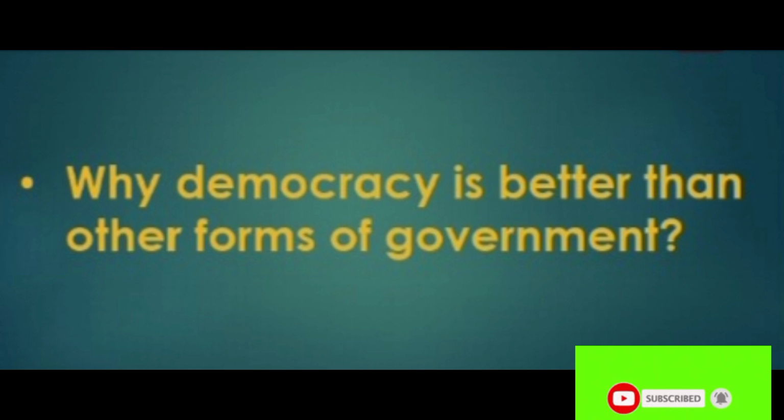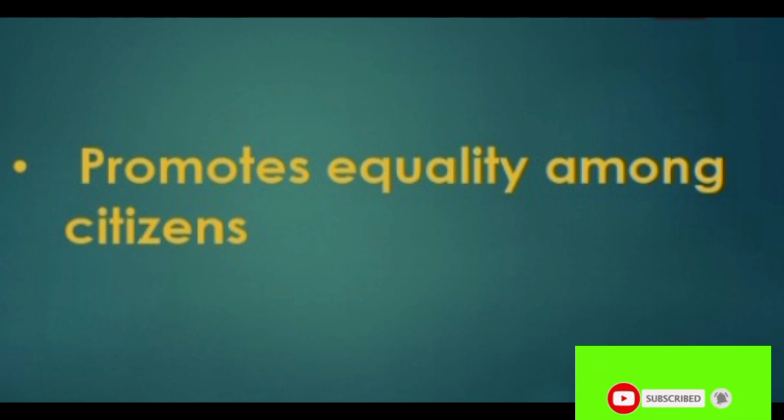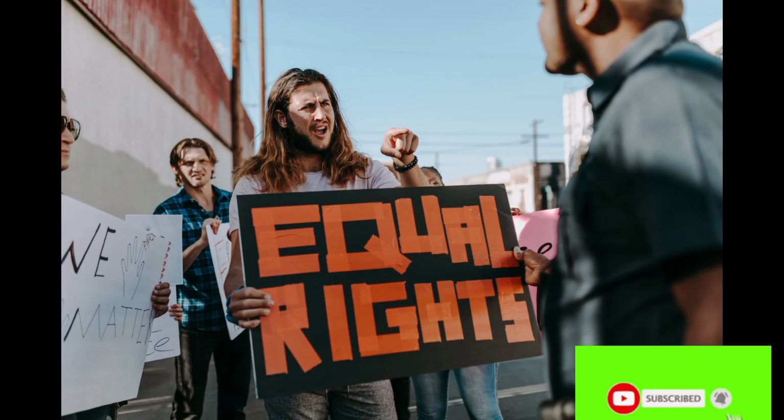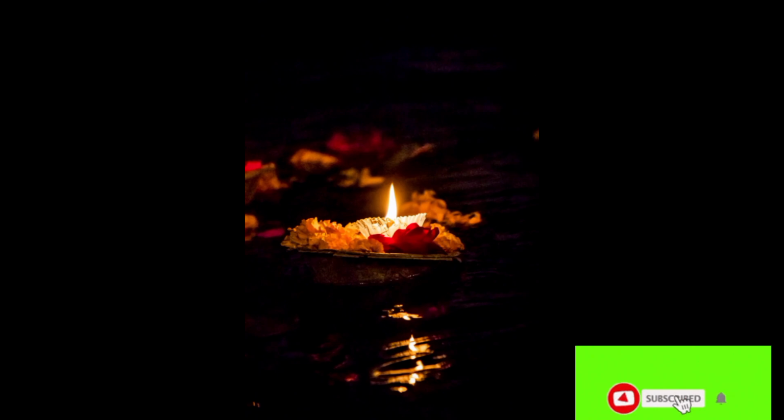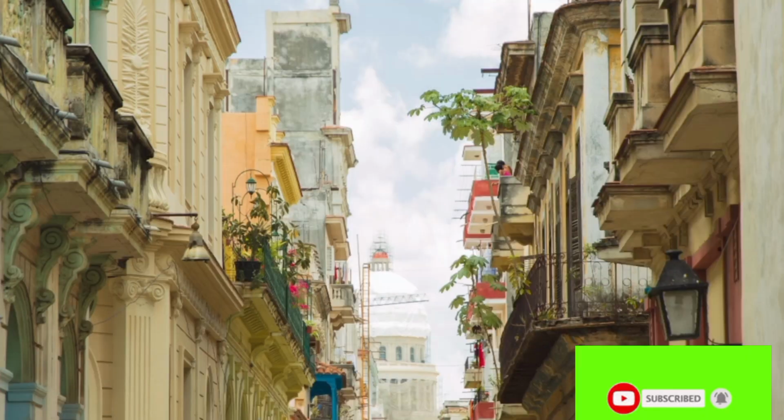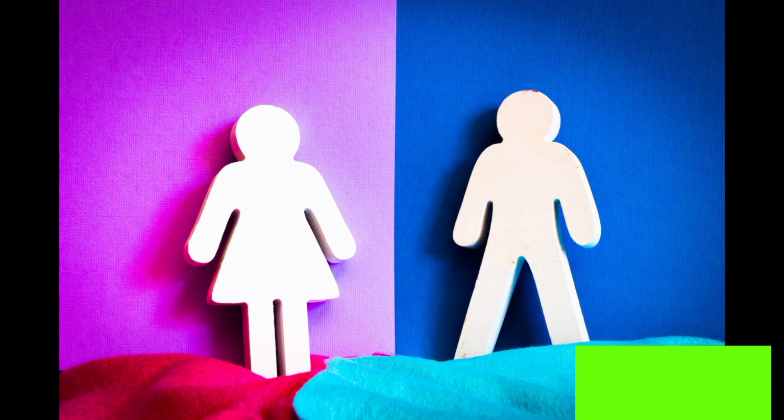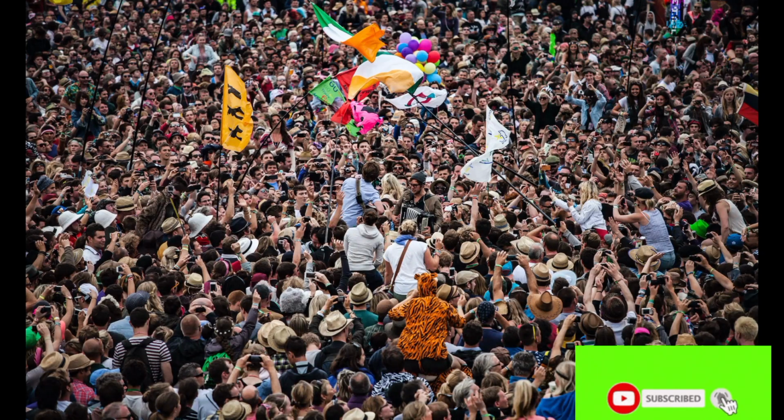Let's see why democracy is better than other forms of government. First point, democracy promotes equality among citizens. See, democracy is the government of the people, by the people, and for the people. In democracy, all citizens have equal rights. No individual can be discriminated against on the basis of their religion, race, caste, place of birth, or whether they are male or female. All people are free from discrimination. Everyone has access to all public places.